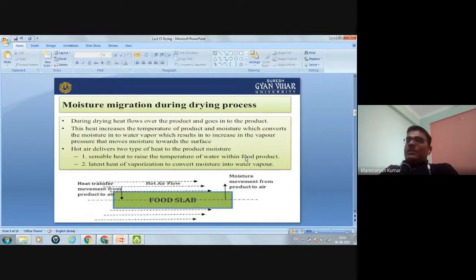And after that, the latent heat of vaporization to convert that moisture into water vapor. So in this way, the moisture migrates from the inner surface to the outer surface, and from the outer surface it will evaporate. So this is the moisture migration during the drying process.